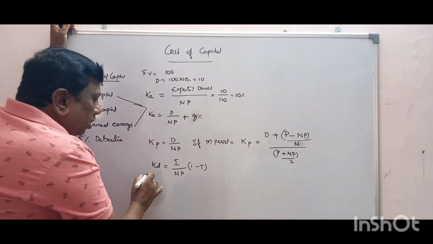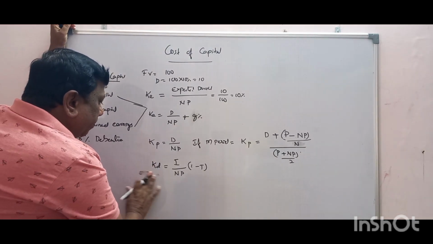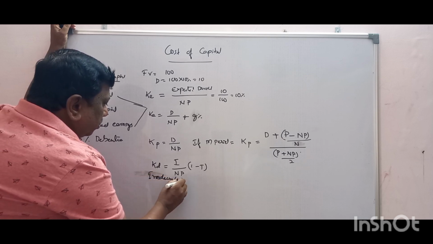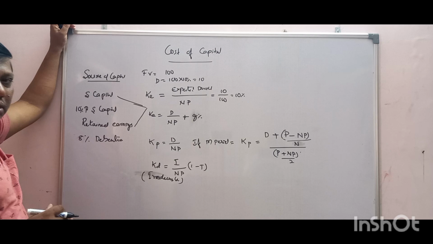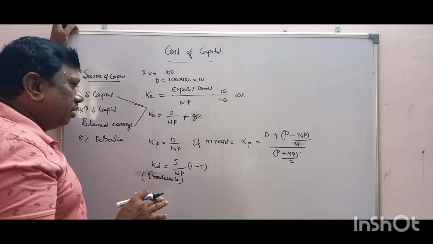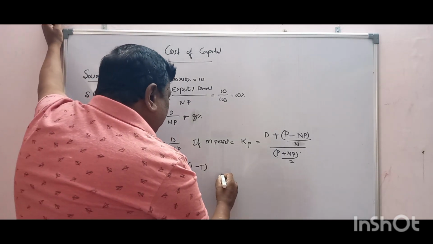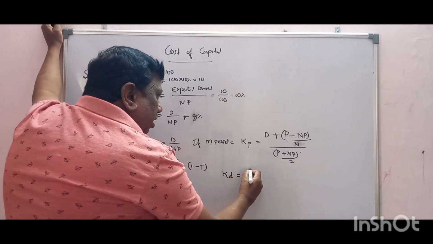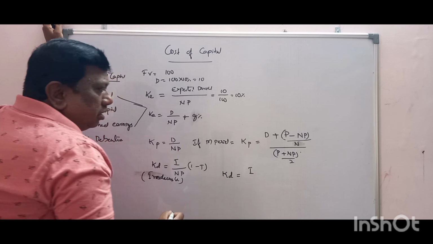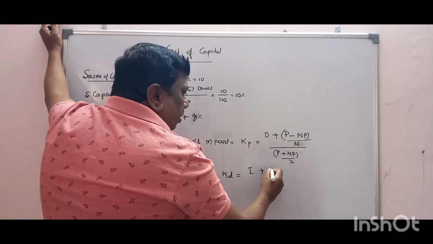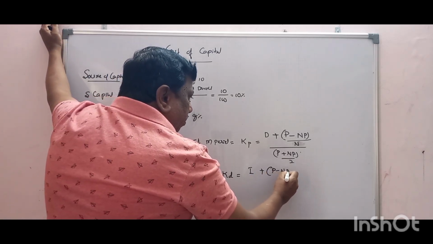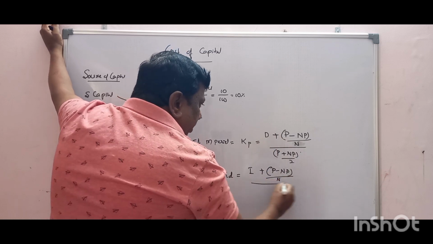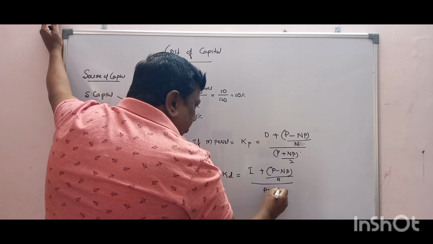So this is for irredeemable debentures. If it is repayable, redeemable, the formula becomes the same only. Cost of debenture: for that we are giving interest I plus P minus NP, where P means what we get after maturity, divided by the number of years, divided by P plus NP divided by 2.